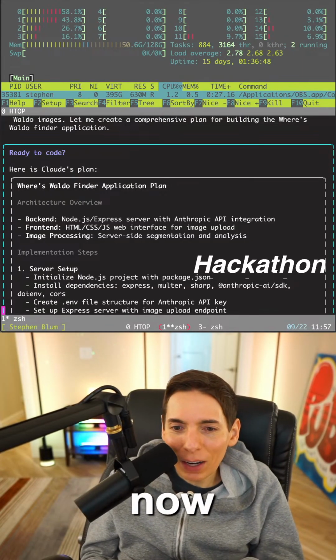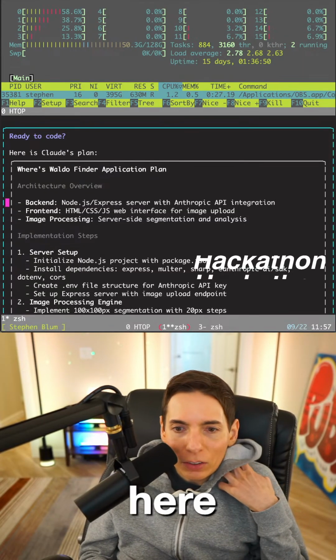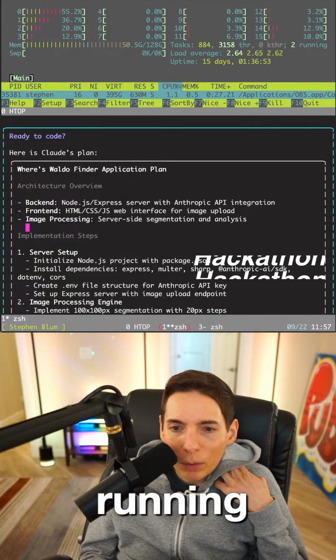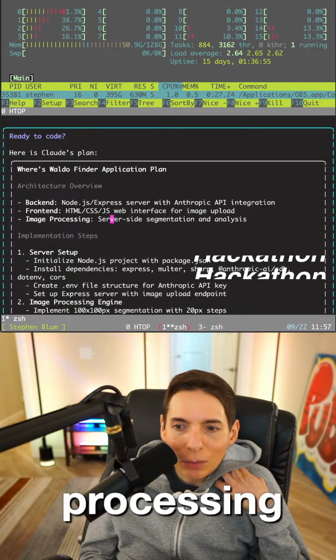We're going to try. Okay, so here: backend, Node.js Express; frontend, HTML, CSS, web interface; image processing, server-side segmentation, and analysis.